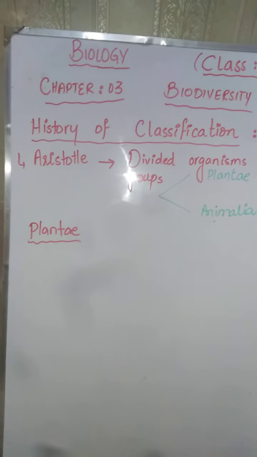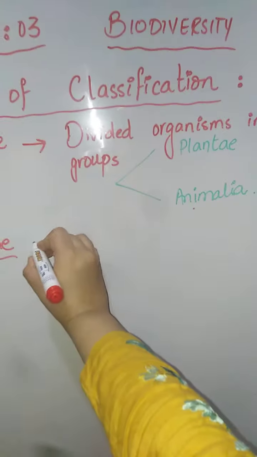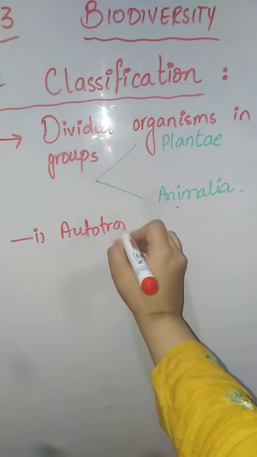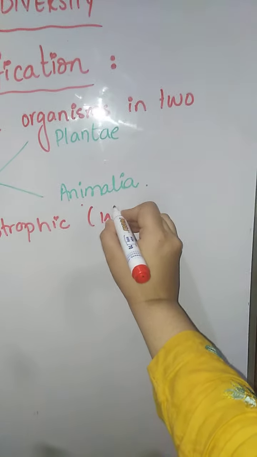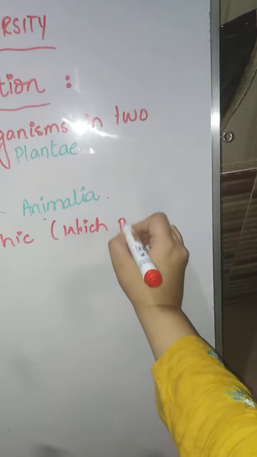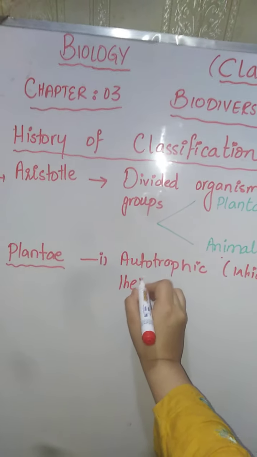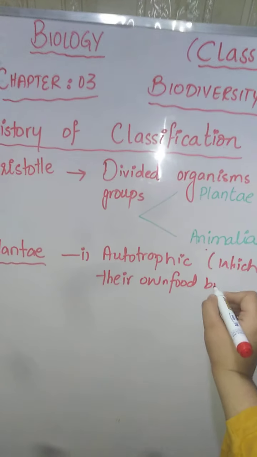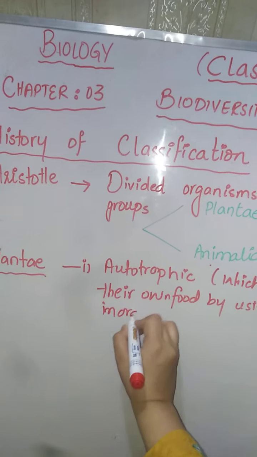Now, first of all, the characteristics of the kingdom Plantae were, they are autotrophic. Autotrophic means the organisms which prepare their own food by using inorganic materials.